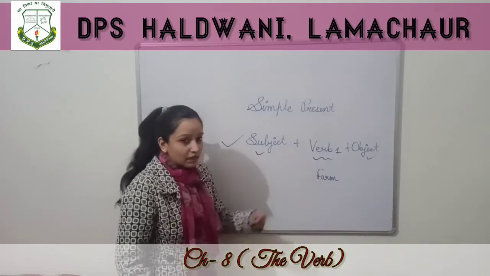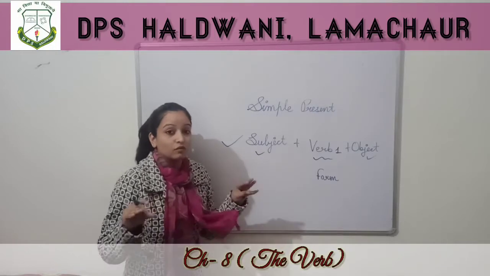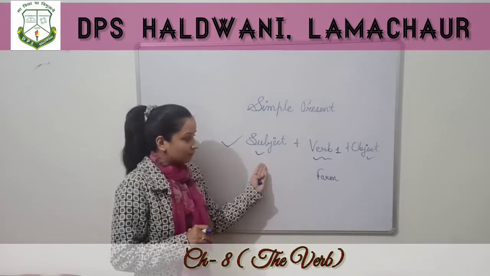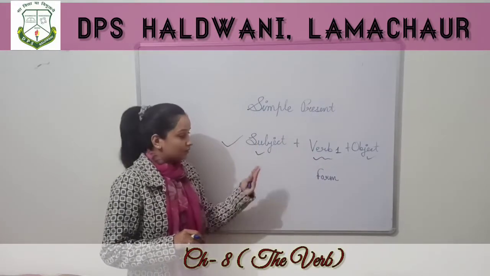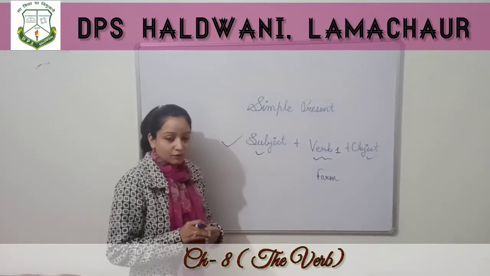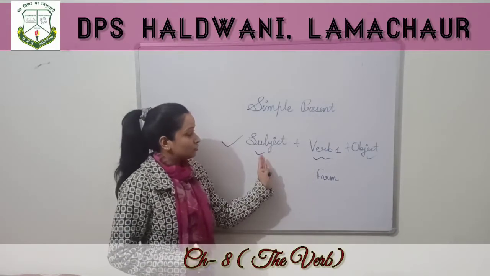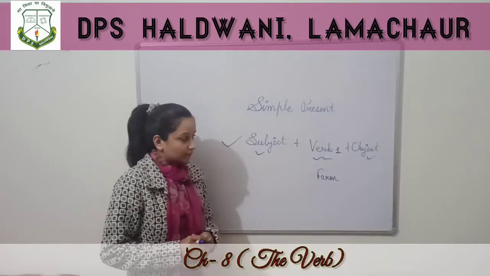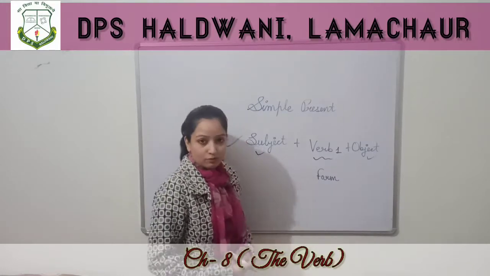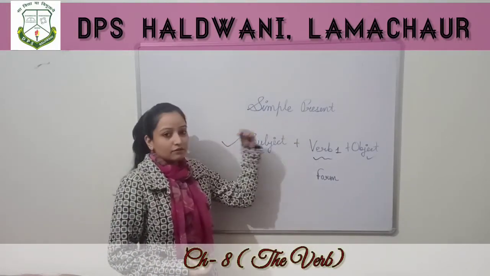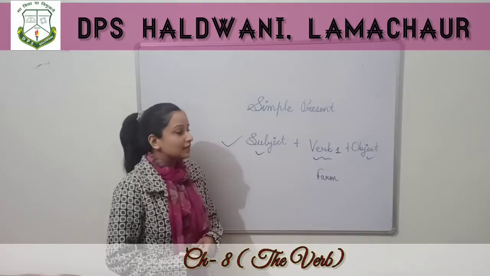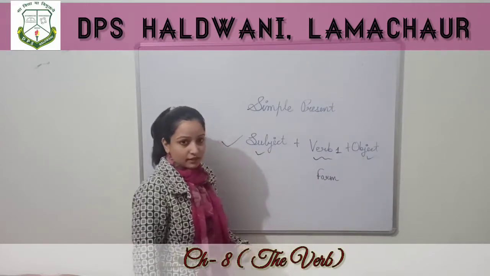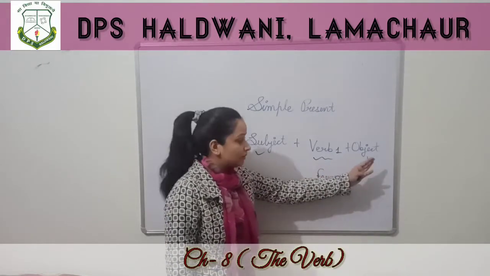Now the verb. Verb you know, action words. कोई भी जो काम हो रहा है. जो subject है, what the subject does is the verb. What the subject does in terms of actions. So जो भी action है subject का, that will be the verb. Now the rest of the part will be the object. So whenever we make the sentences under simple present tense, first we write subject, verb first form plus object. Subject plus verb first form plus object.